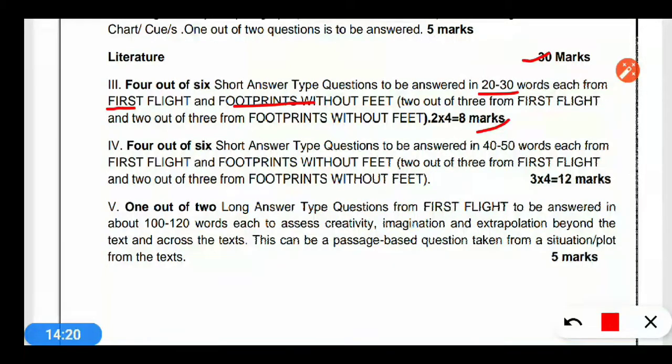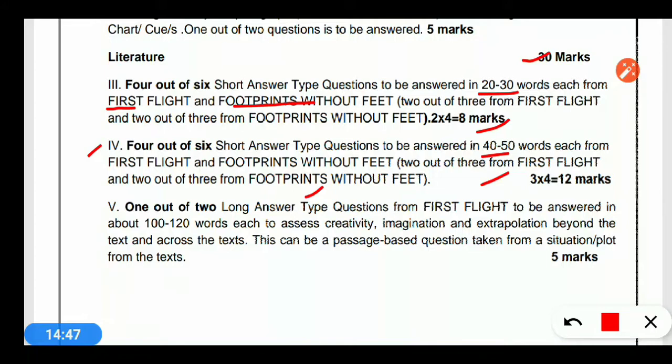Once again I am repeating: short answer type questions, 3 from the first book and 3 from the second book. Now question number 4: 4 out of 6 short answer type questions to be answered in 40 to 50 words each, 2 out of 3 from First Flight and 2 out of 3 from Footprints Without Feet.